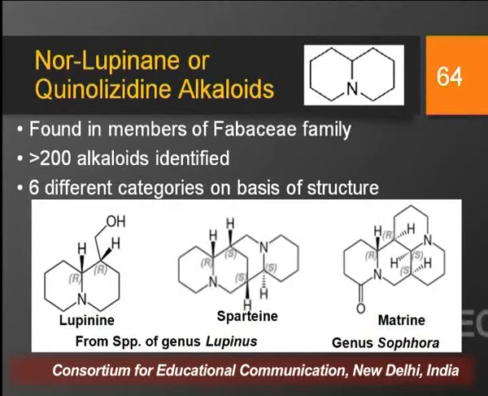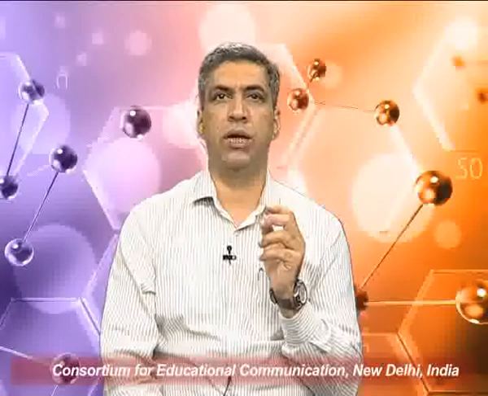Now, as you can clearly see, there is variation in the structural molecules of these alkaloids. Lupinine and sparteine are isolated from the species of genus Lupinus, and matrine is an alkaloid that has been isolated from the members of the genus Sophora. So, likewise, on the basis of the structure, 3 other categories are also there, but these are the 3 major subclasses of the norlupinane type of alkaloids.